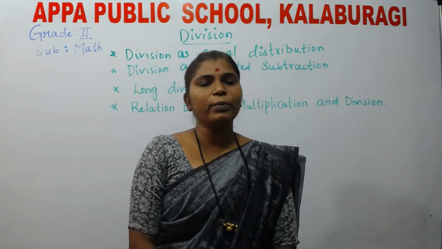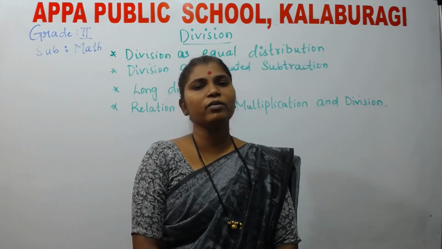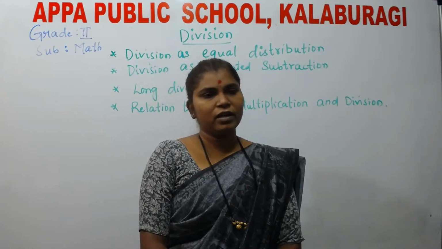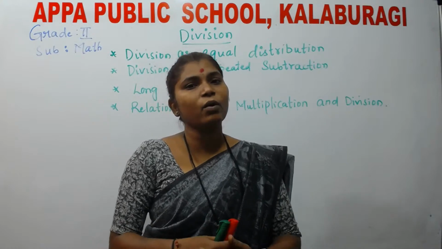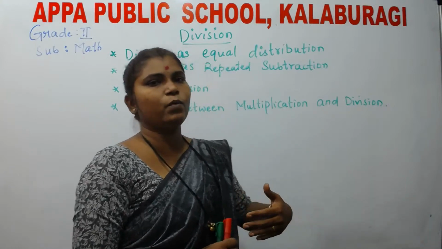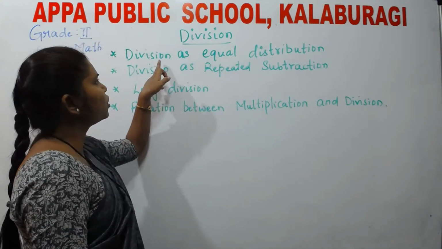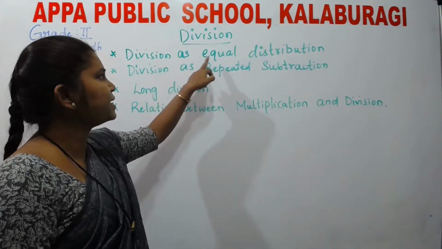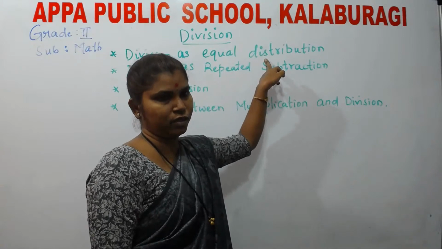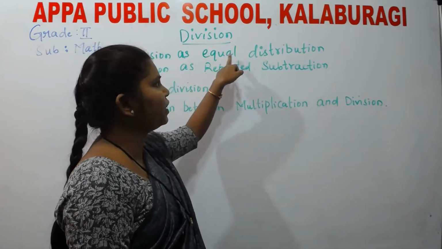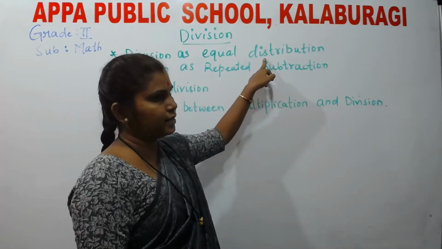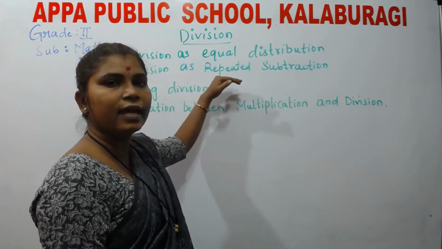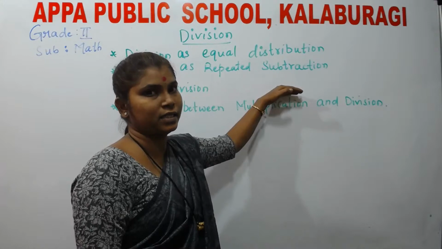Okay, so here we are going to learn about our new chapter, that is division. In the division, what all we are going to learn? Let us see one by one. So first topic is division as equal distribution. The next concept is division as repeated subtraction.